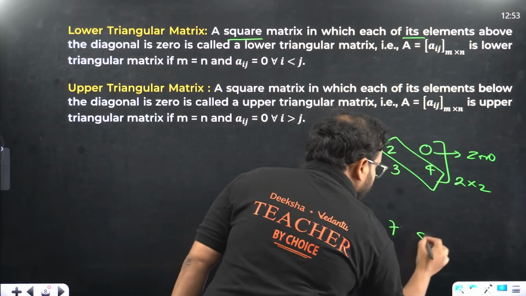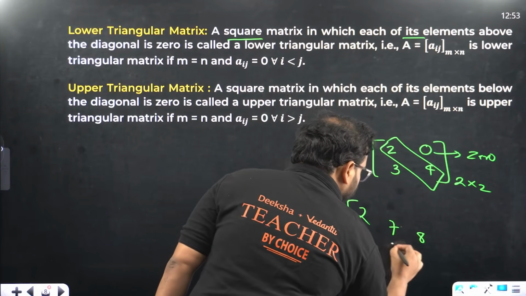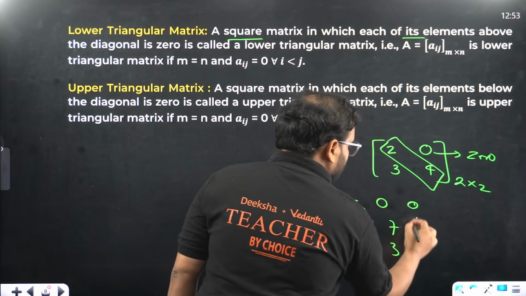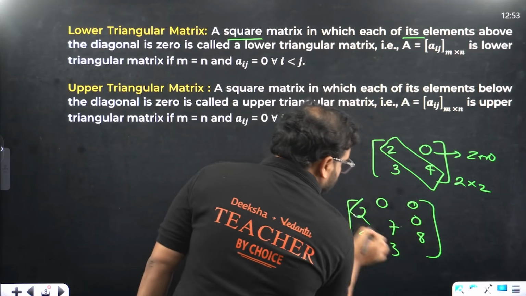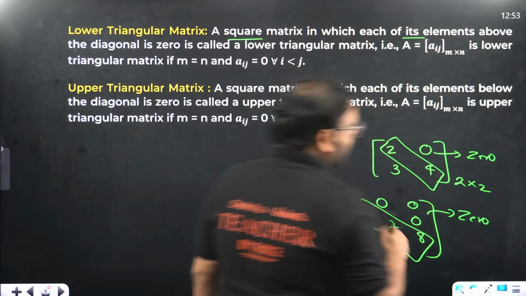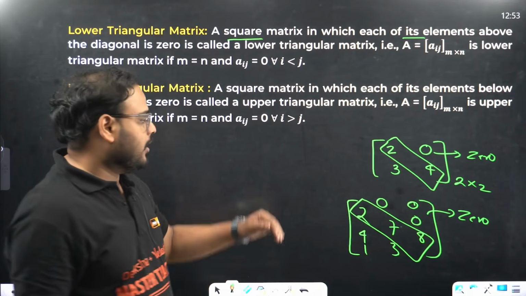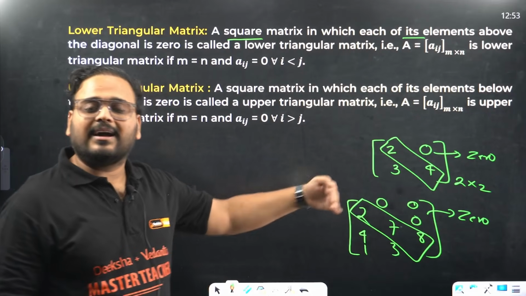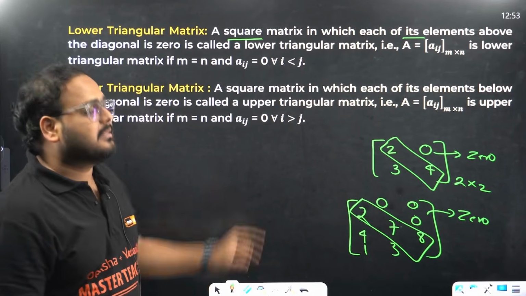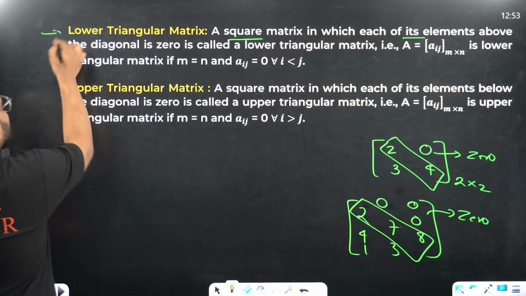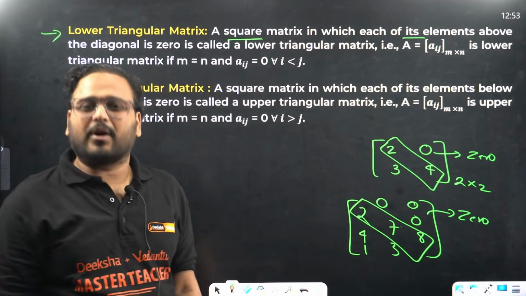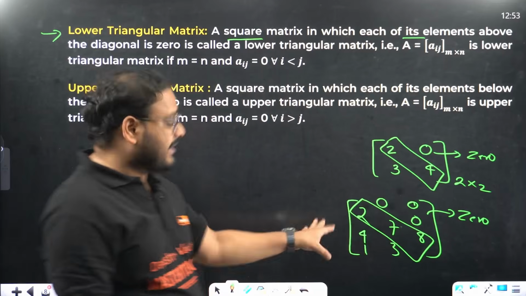2, 7, 8, 4, 1, 3. This is 0, 0. Same result. This is my diagonal, and all these elements are 0. So if you find that above the diagonal all the elements are 0 in a square matrix, then it is called a lower triangular matrix. Sir, is it important? Yes, it is very important actually.